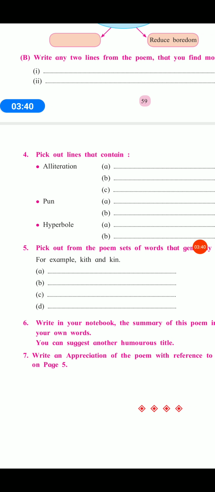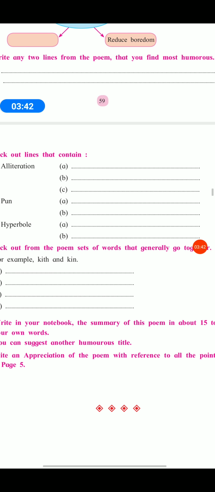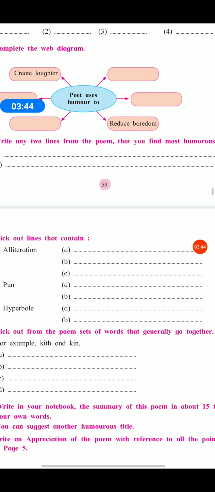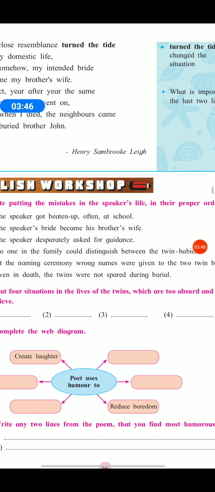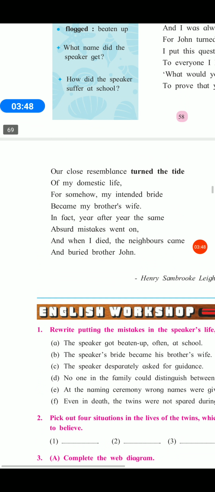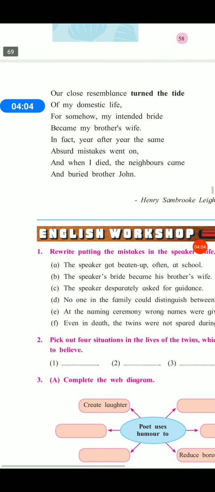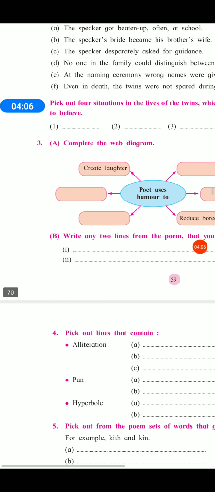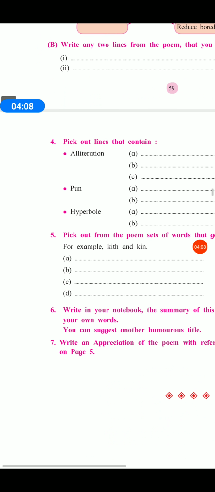Write any 2 lines from the poem that you find most humorous. You may write the most humorous lines: For somehow my intended bride became my brother's wife. When I died, the neighbors came and buried brother John. These are the 2 most humorous lines.